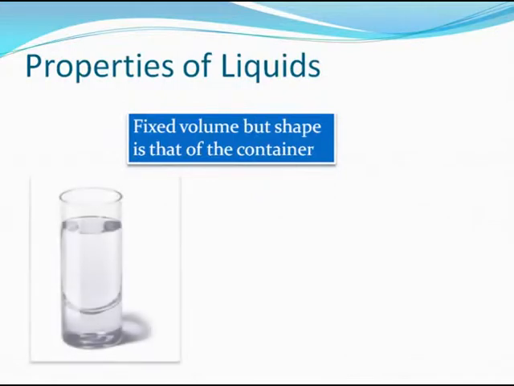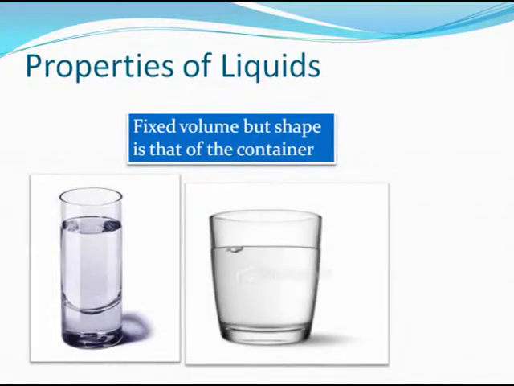You can take some water in a glass, and this is how it will be. You can take the same water in a glass of higher width and lesser height, and this is how it will be. What you can see here is that the shape of the water in both cases is different. In the glass, the water forms a perfect cylinder. But in this weird glass, which is of a greater width and smaller height, the water forms a special kind of shape, which is not a perfect cylinder. So the shape of water basically depends on the container in which the water is poured. The shape of all liquids in general depends on the container in which they are poured.